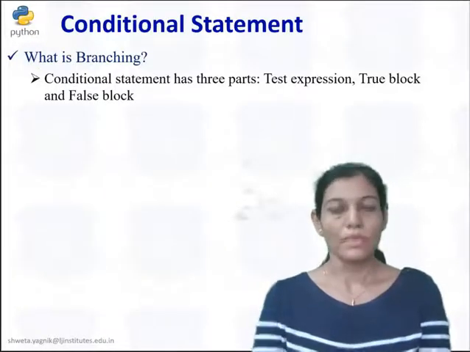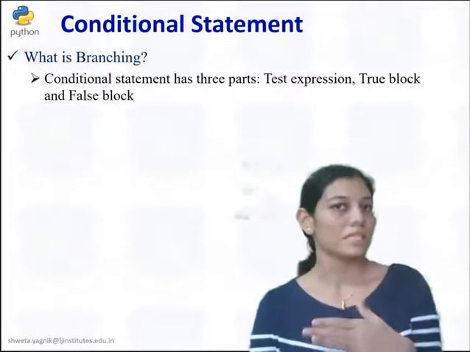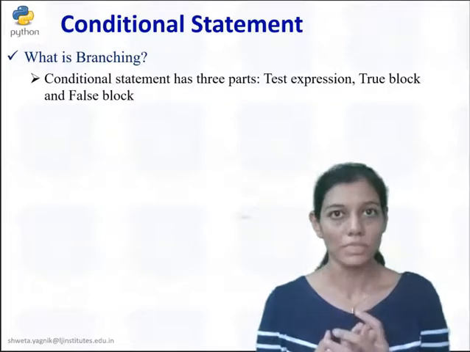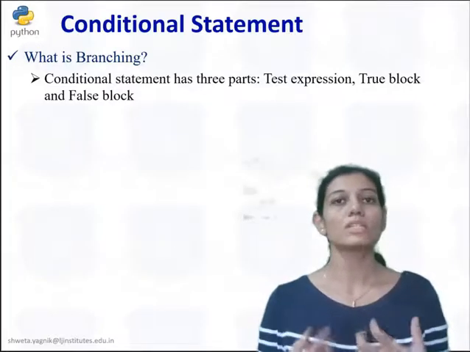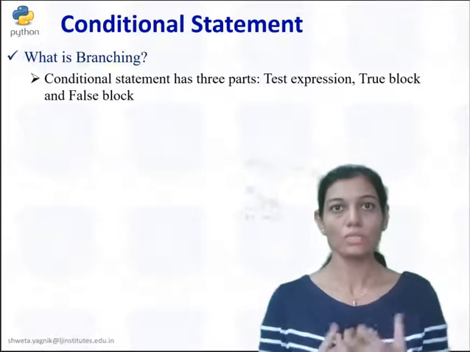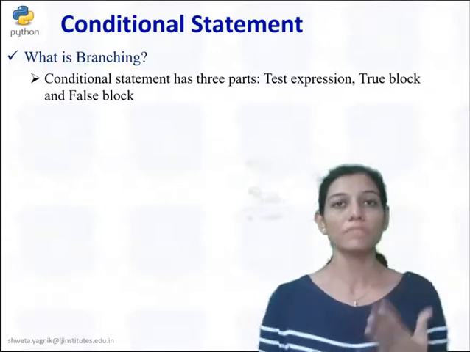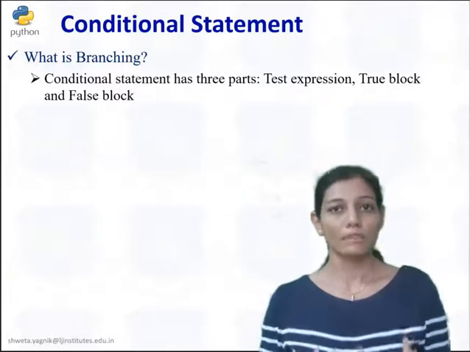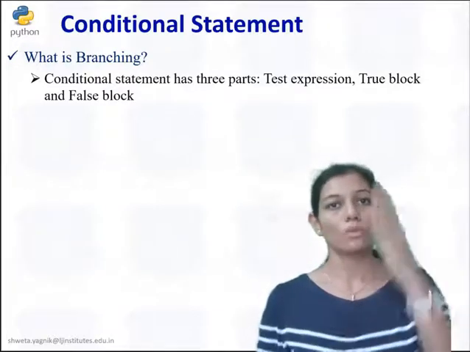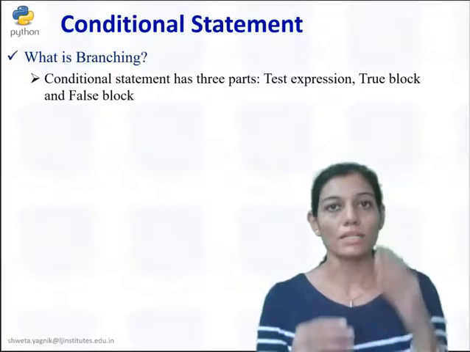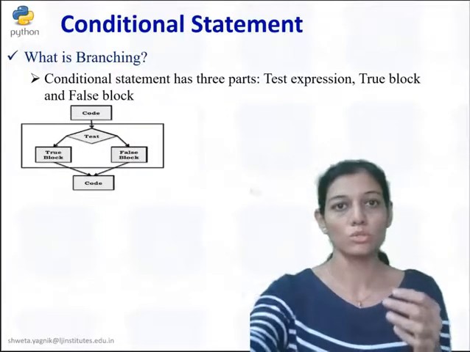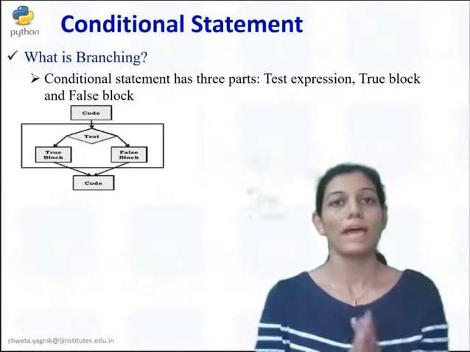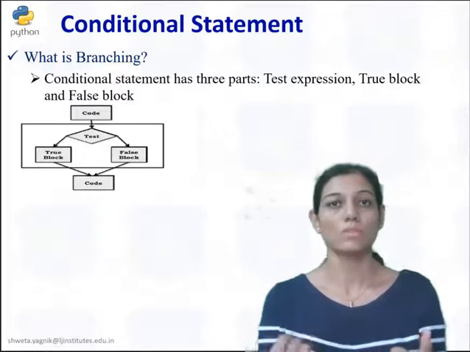So what is branching? Our code is made up of multiple lines. We don't want each and every line to be executed sequentially all the time. At some point of time we want to make a decision based on some condition. If the condition is true, we want to do some task, and if the condition is false, we want to do some other task, right? So for that we need the concept of branching, that we want to break our flow of control. If the condition is true, we want to follow some set of code, and if the condition is false, we need to follow some other way, right?